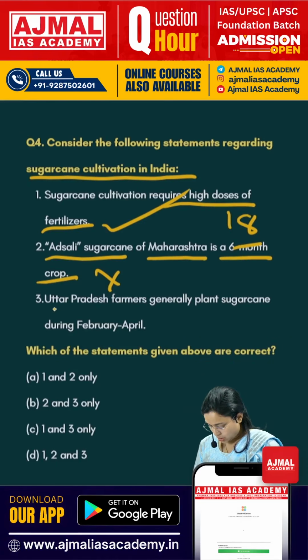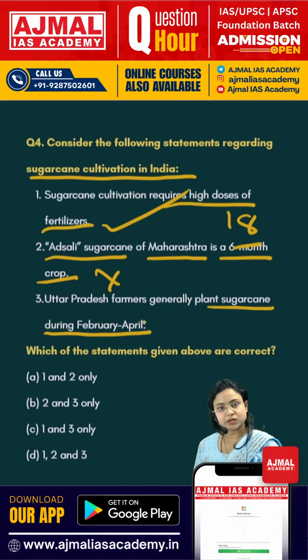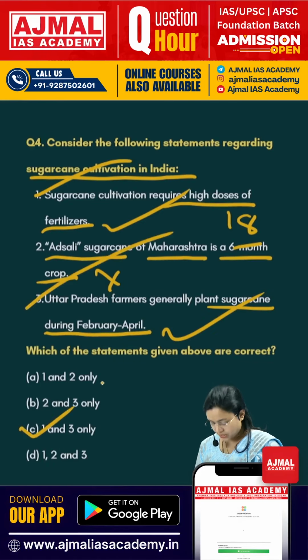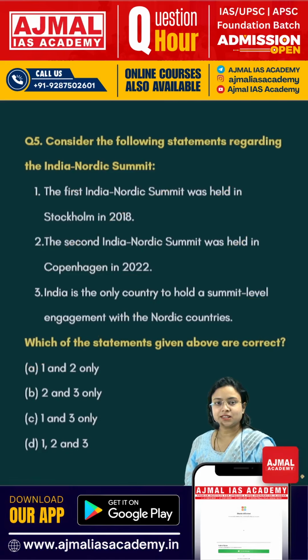Statement 3 says, Uttar Pradesh farmers generally plant sugarcane during February-April. This is a correct statement. So the answer here becomes 1 and 3, that is C. Let's move on to the fifth and final question. The fifth and final question is regarding the India Nordic Summit.